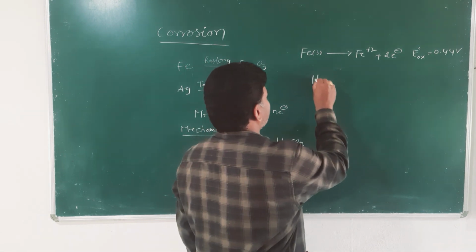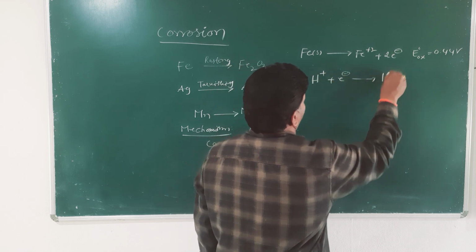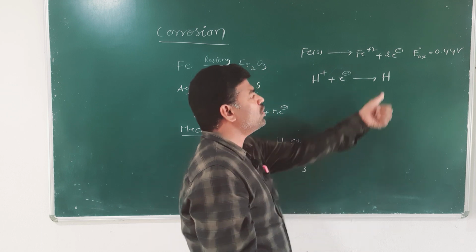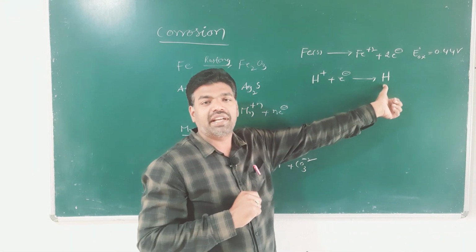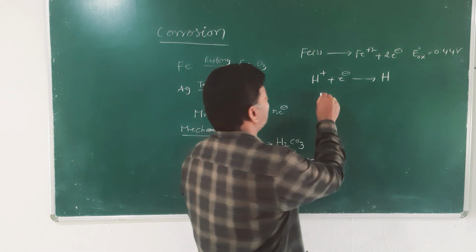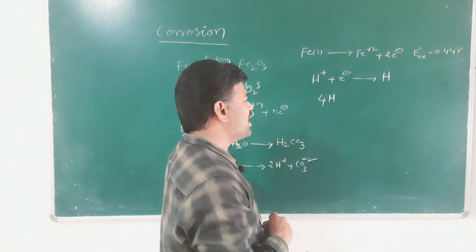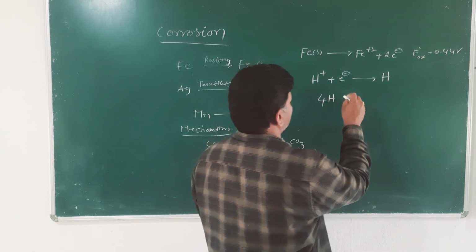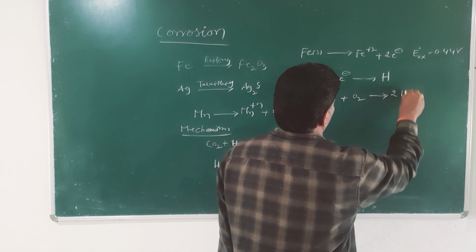Usually it is represented as H+ ion plus electron, that is a hydrogen atom. This hydrogen atom interacts with oxygen, forming water. This interaction can be represented with a balanced chemical equation: 4H plus O2 gives rise to 2H2O.